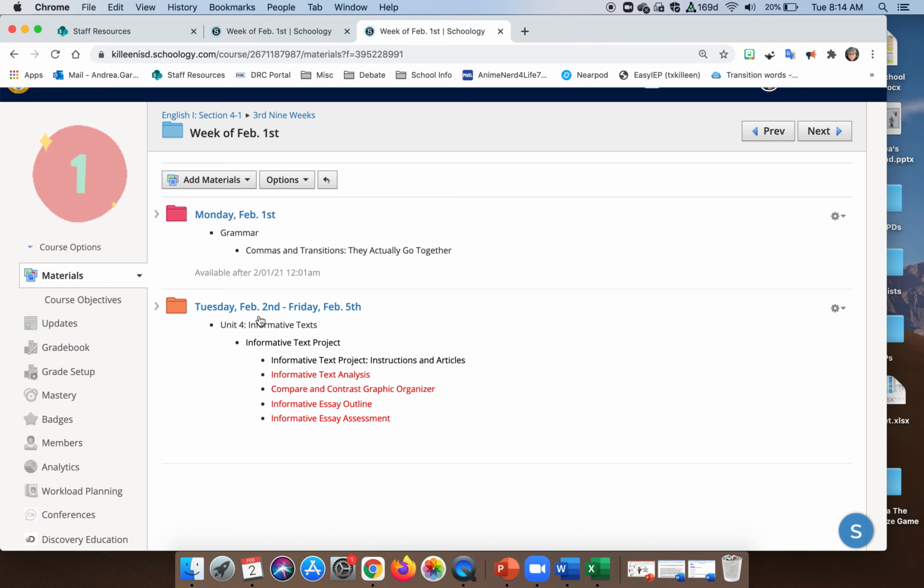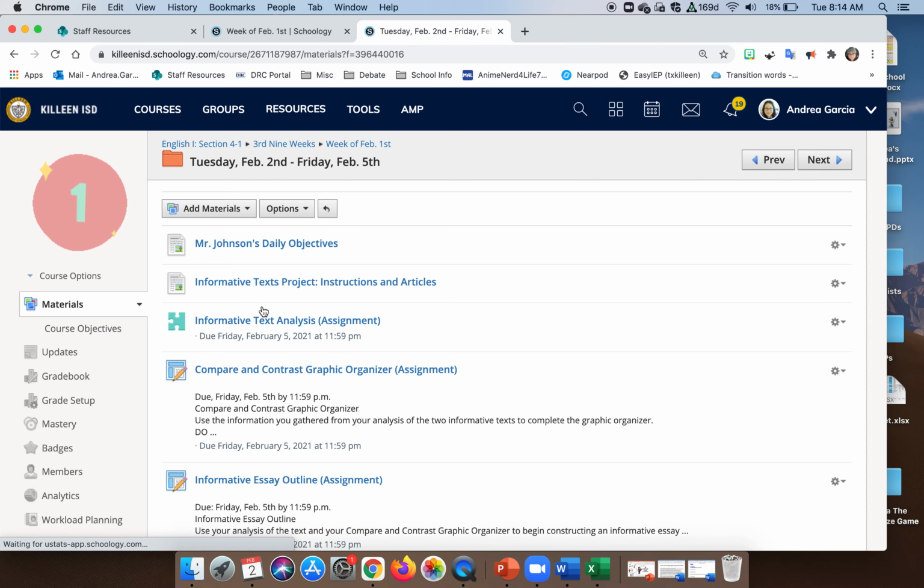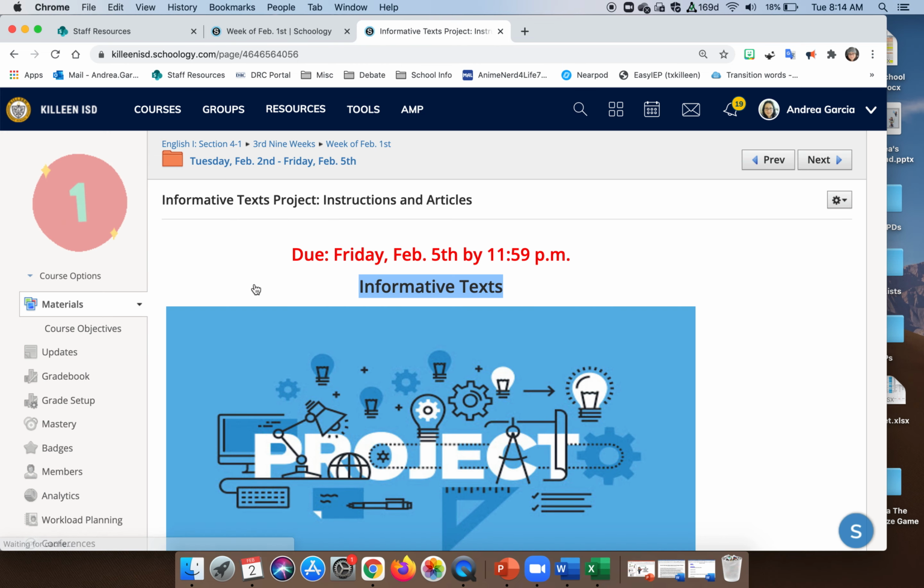For the virtual students, all your attendance will also be in this folder during the week. They'll pop up daily so that you can complete them. But everything you need is going to be in this particular folder for the project. So, of course, you have Mr. Johnson's daily objectives, but let's go ahead and jump right into the instructions and articles. So again, it is due Friday, February 5th by 11:59 p.m.